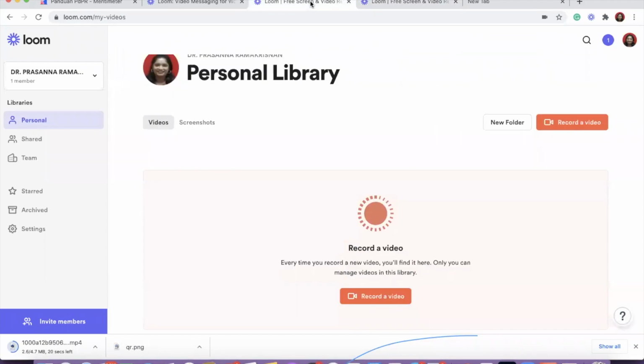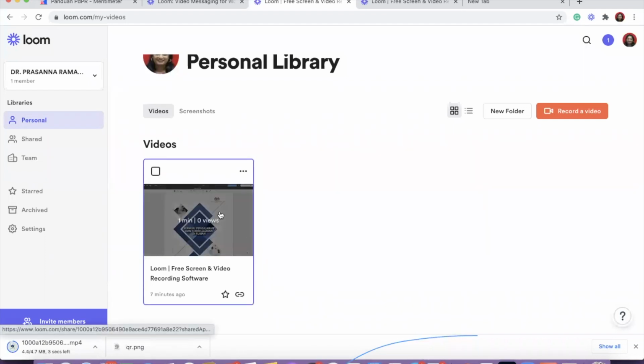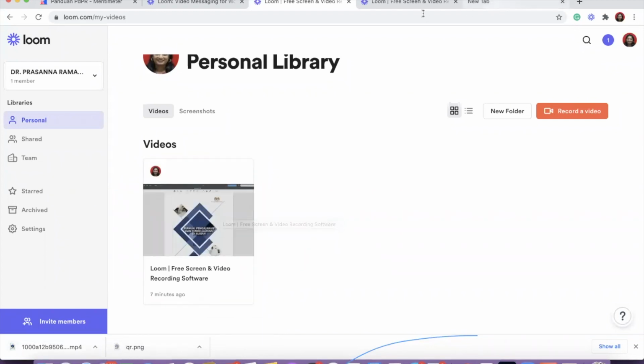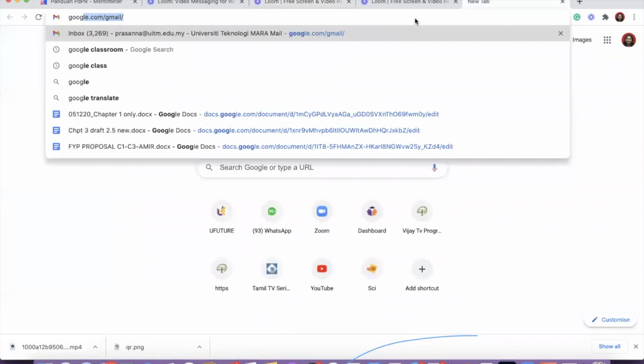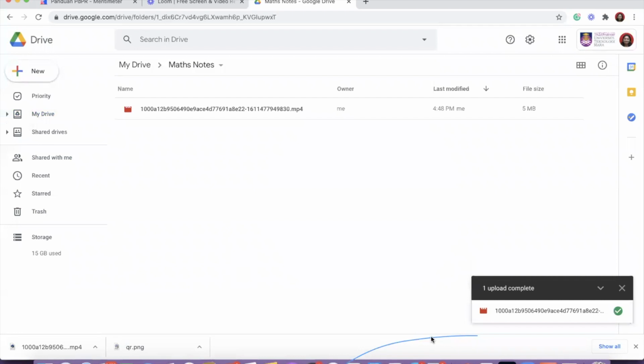So what you can do is, later when you come back to personal, you download it and upload it to your own drive and give the students the drive link, and students can access through the drive link. So the first option is we share directly. The second option, you have your Google Drive. I'll show you that also. This is my Google Drive, I'm logged in. Okay, I drag and drop in my drive.